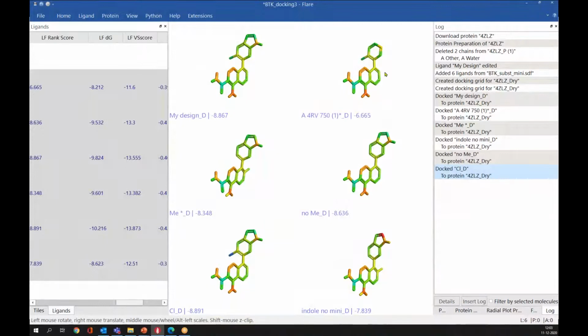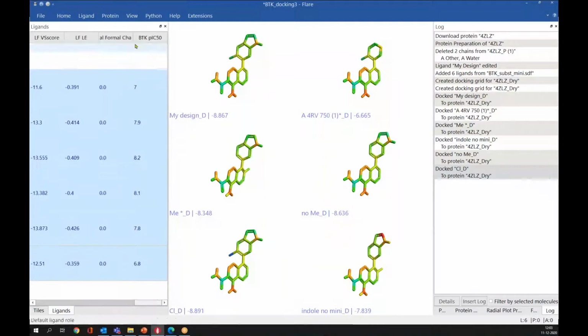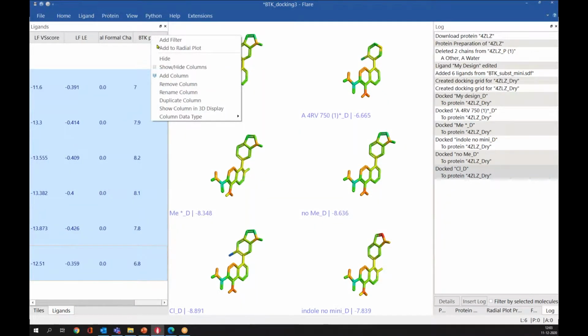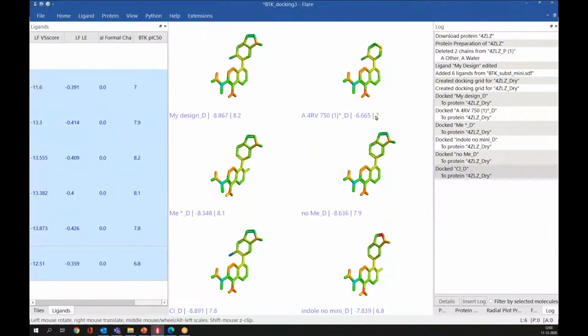So if you see here, this is our original ligand, and before that, we have activity values for these ligands. Let me add this to the 3D window so I can show this column in the 3D display here. Here we can see the activity for this original ligand is 7, and we have got the low docking score.